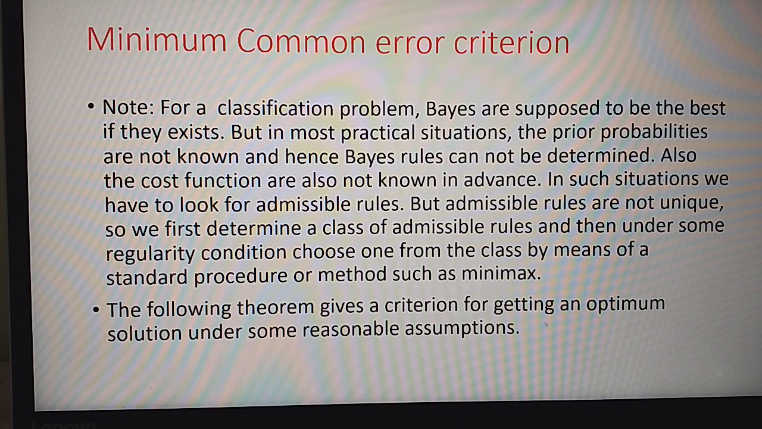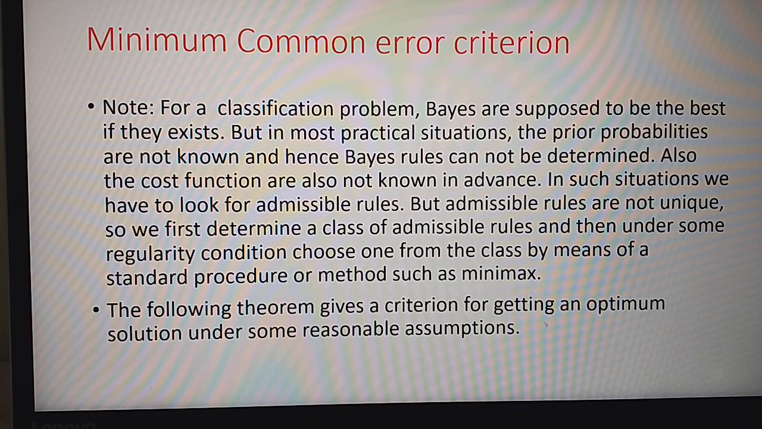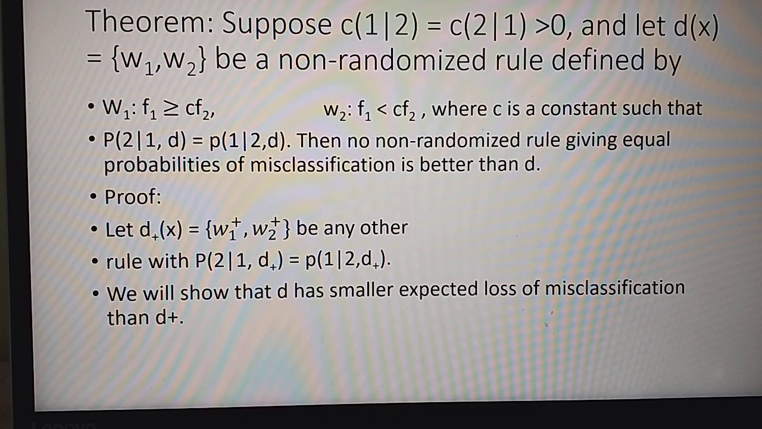But admissible rules are not unique. So we have to first determine a class of admissible rules and then, under some regularity conditions, choose one from the class by means of a standard procedure or method such as the minimax method. The following theorem gives a criterion for getting an optimum solution under some reasonable assumptions. So this is the minimum common error criterion as a theorem.